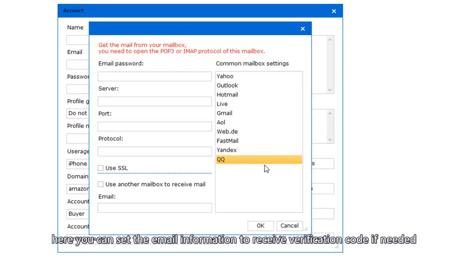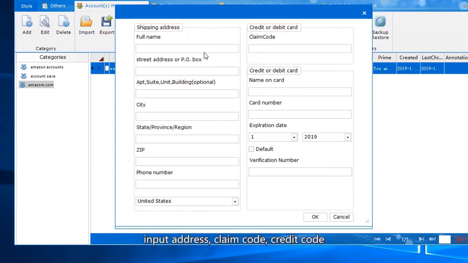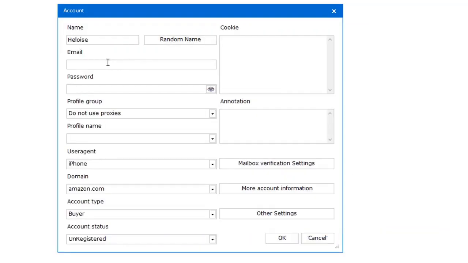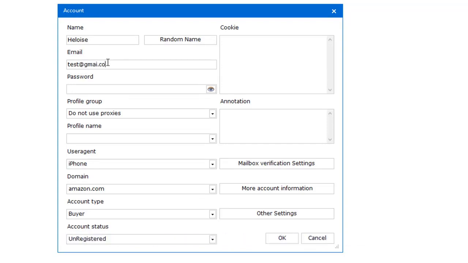Here you can set the email information to receive the verification code if needed. If you add a new account, input the address, claim code, and credit code. If you need to do the buy products action in task settings, input the information here. This software can use the information inserted to register a new account.